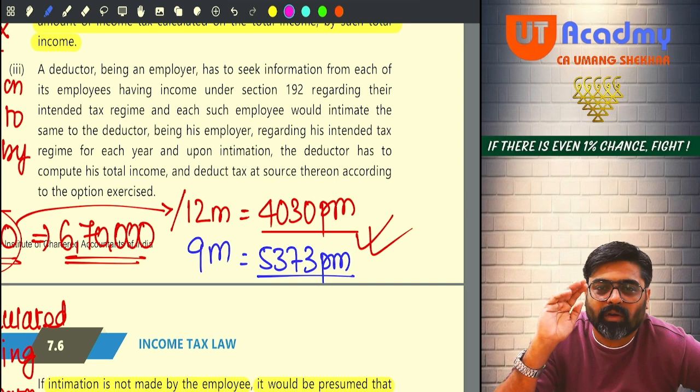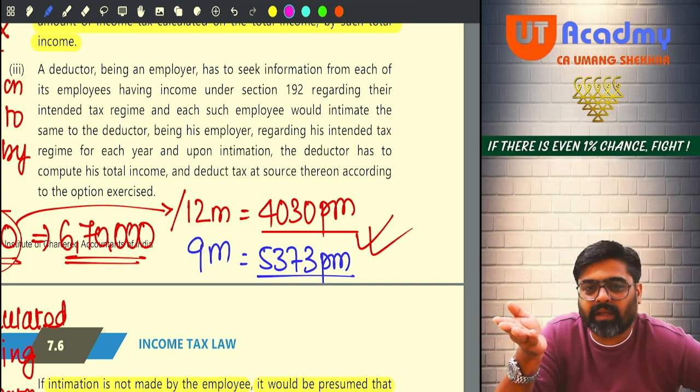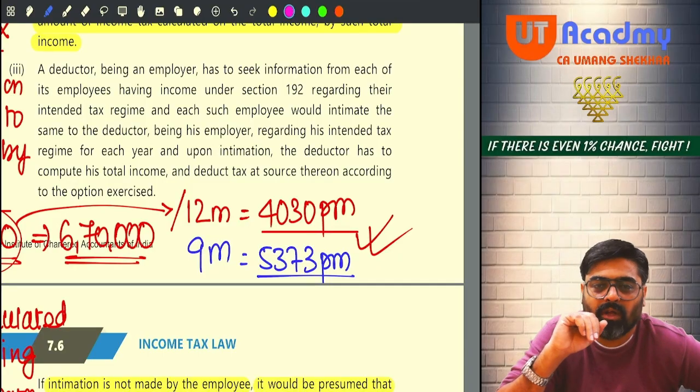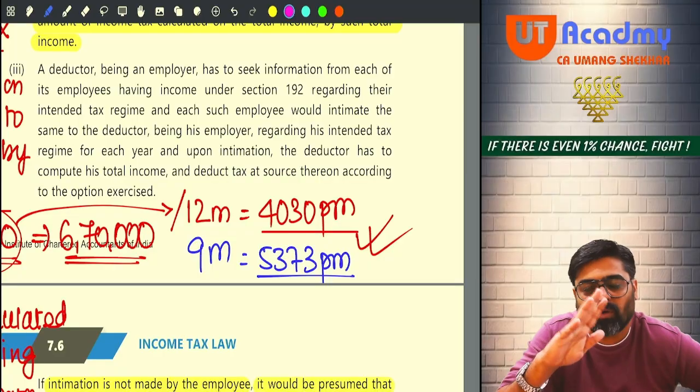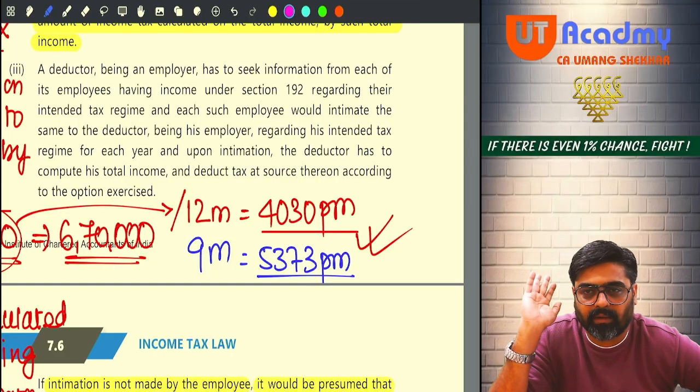Because that TDS includes the TDS on your salary as well as other incomes also, which you decided should be deducted from your salary income by your employer only and paid to the government. Got it, sir?